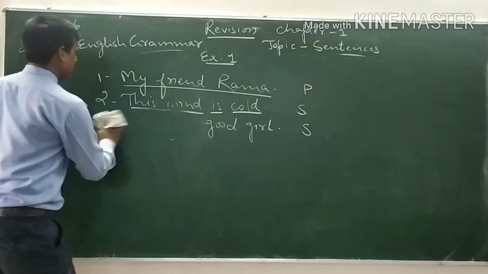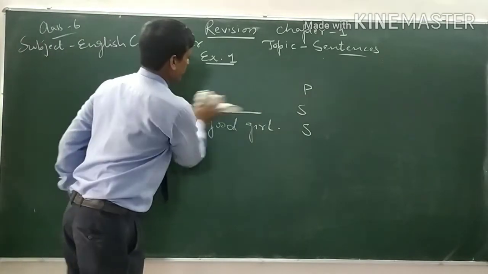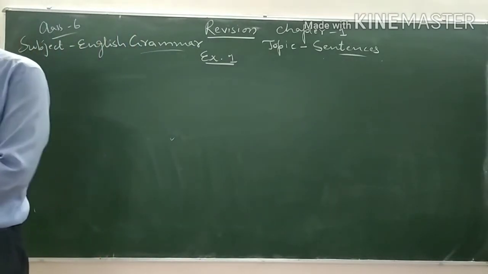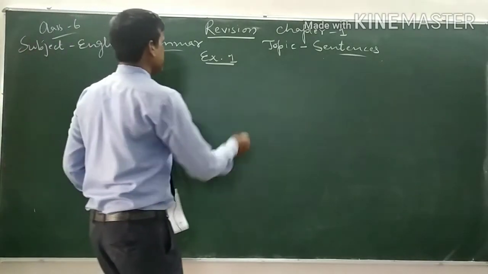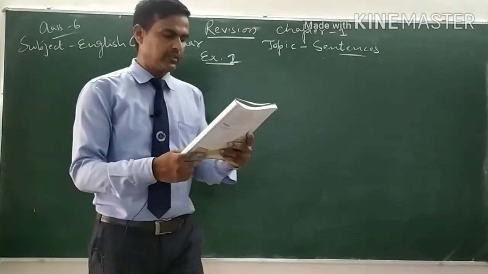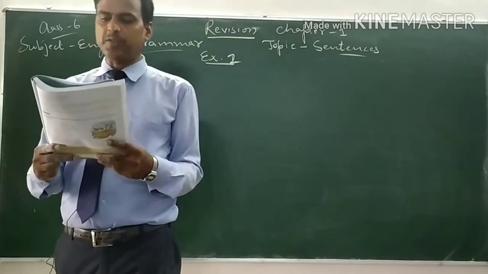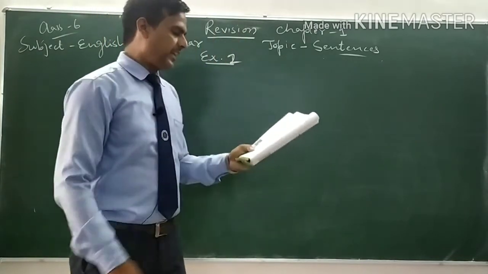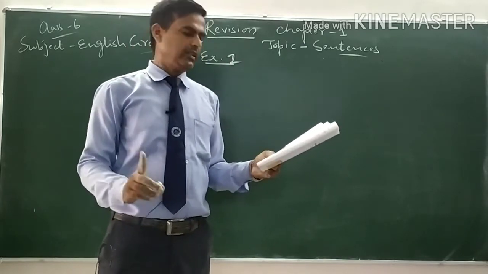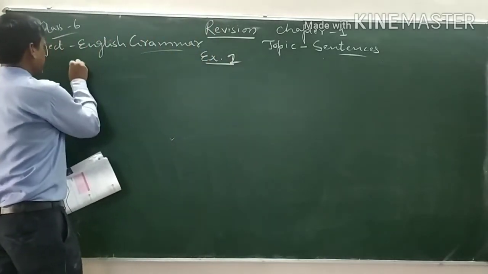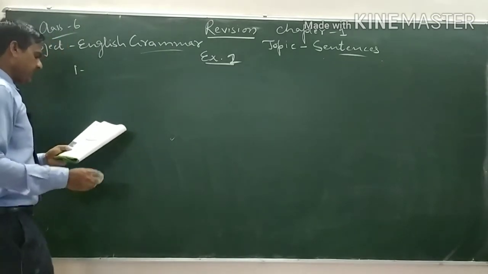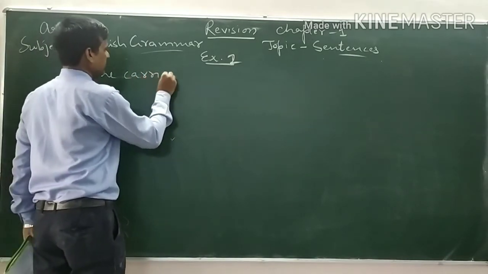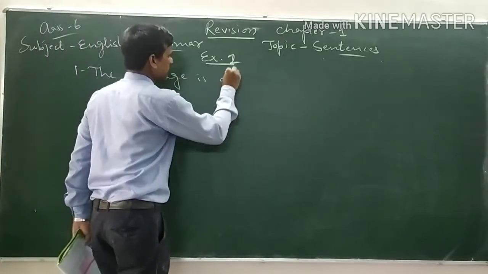Now let us see a few more exercises. What is given in exercise number 2? Exercise number 2: divide each of the following sentences into subject and predicate by putting a slash. We have to divide the subject and predicate in the given sentences. Number 1, the carriage is at the door. The carriage / is at the door.